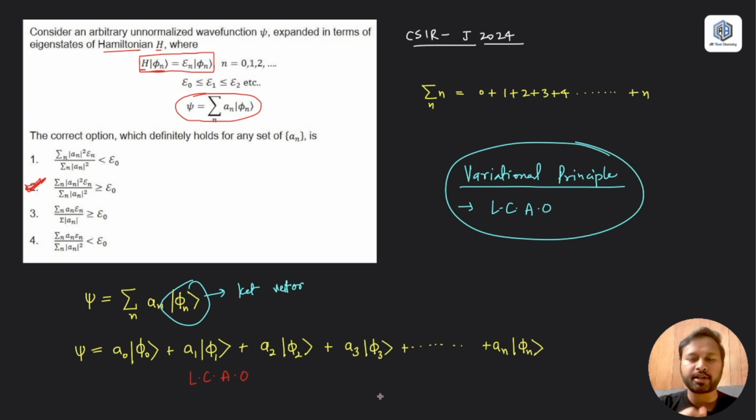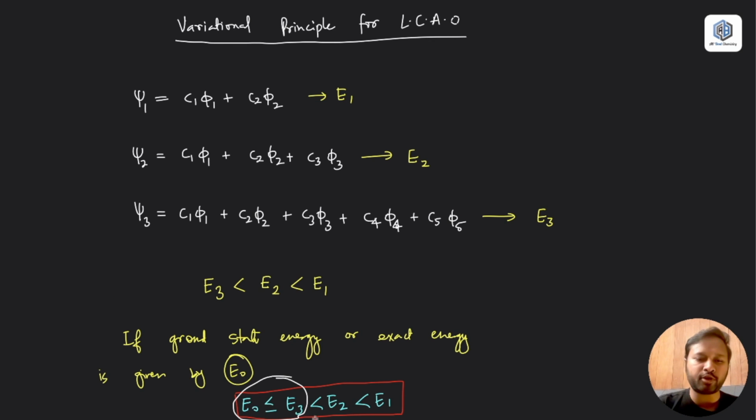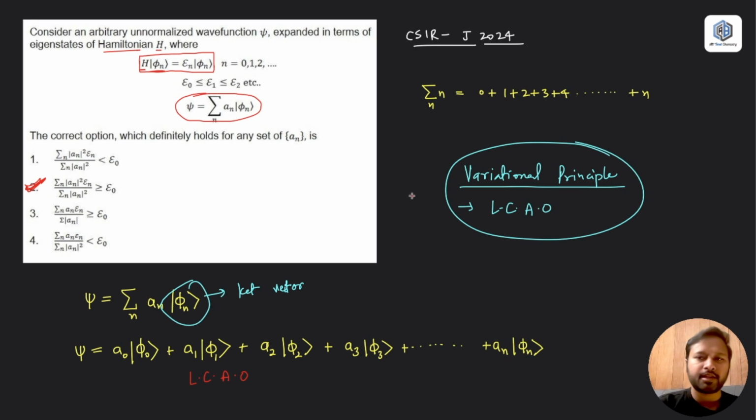because shortcut tricks and these things work only on understanding the concept and then memorizing something. So you have to memorize this, that whatever energy you calculate will always be greater than or equal to the exact energy. So just by knowing that this question is from the variational principle and from a linear combination of atomic orbitals,